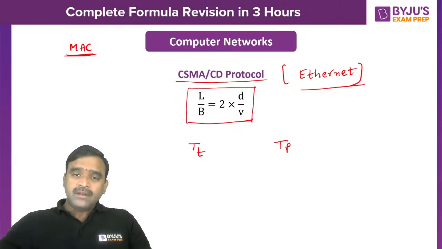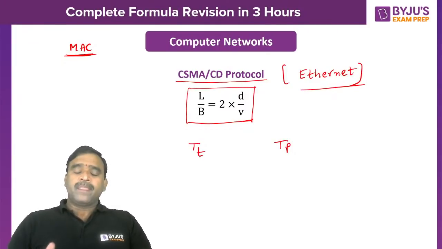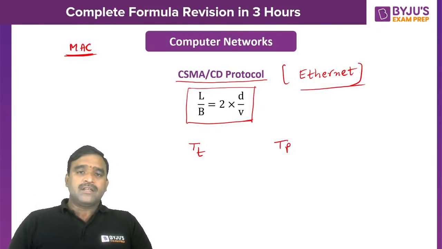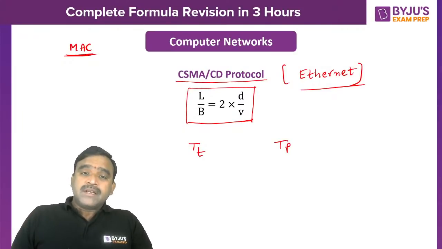That means till you get the acknowledgement. Acknowledgement will come after the propagation, 2 into round trip time. After the propagation only from A to B and B to A. So 2 into propagation only you will get the acknowledgement. Till that time, if you have data to send, the utilization will be better. So that's what the minimum frame size is, the maximum number of bits that can be sent in a round